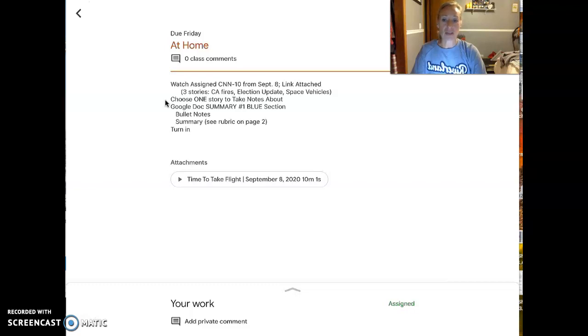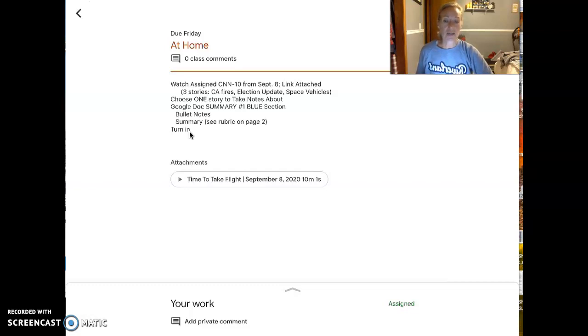And then you're going to do that in the Google Doc, and you are going to do summary section number 1. It is the blue section. Again, you're going to take bullet notes as we discussed in class and write a summary. Remember, those bullet notes do not need to be in complete sentences. Your summary does. There is a rubric on page 2 of the Google Doc that you can take a look at, and that will show you how you eventually will be graded. This first one is a practice, so it will not be graded.